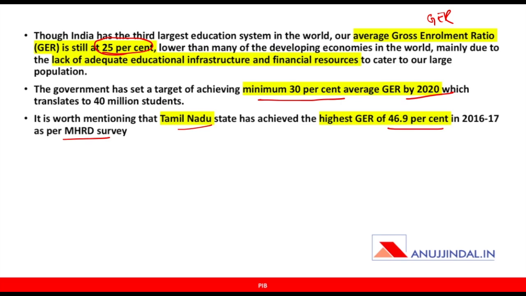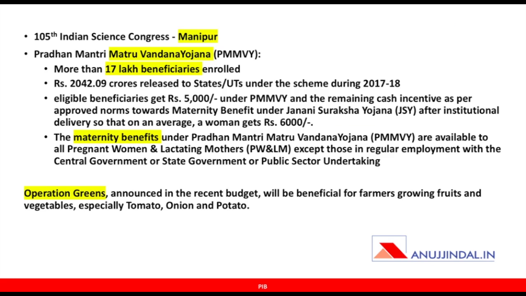Now, it's important to remember here that Kerala does not have the highest gross enrollment ratio. You might think that Kerala should have the highest gross enrollment ratio because the literacy rate in the state is highest. But the answer is Tamil Nadu for gross enrollment ratio at 46.9%. The 105th Indian Science Congress was recently held in March 2018 in the state Manipur.